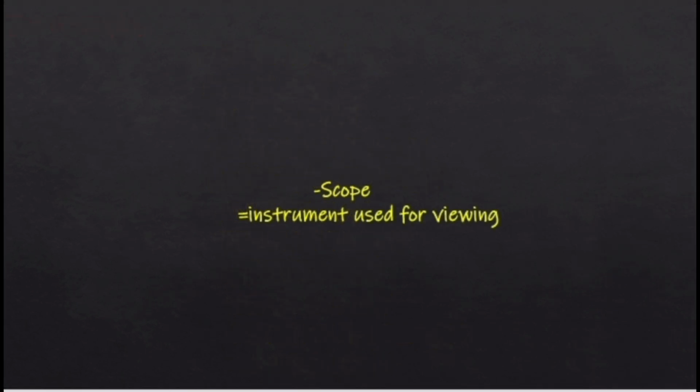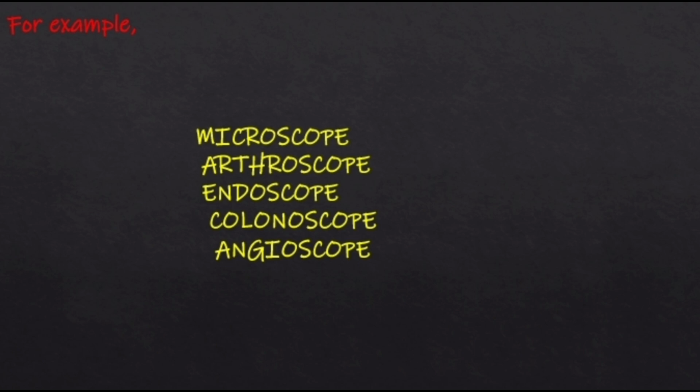Next suffix is scope, which means instrument used for viewing. Here are some examples. Microscope, an instrument used to magnify small objects. Arthroscope, an instrument used to diagnose and treat joint problems. Endoscope, an instrument used to examine the inside of the body. Colonoscope, instrument used to examine the inside of the colon. Angioscope, instrument used to examine the inside of blood vessels.